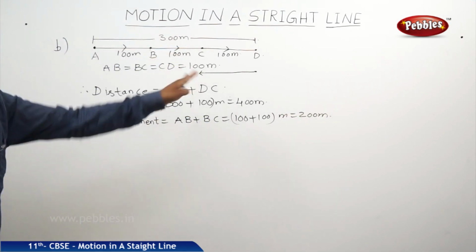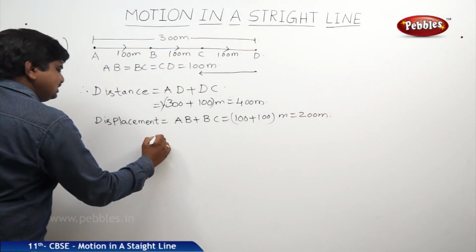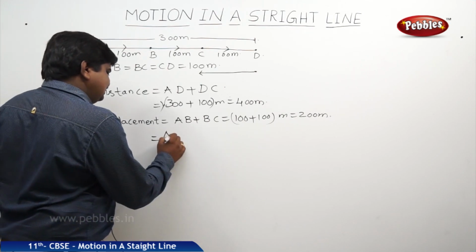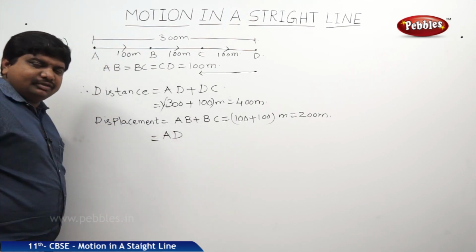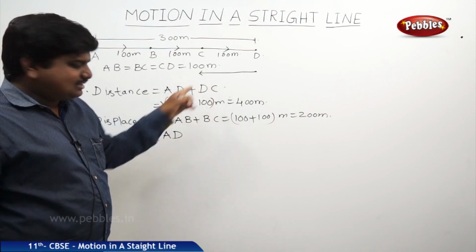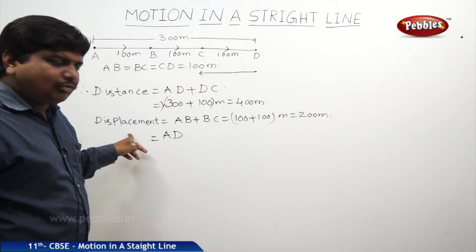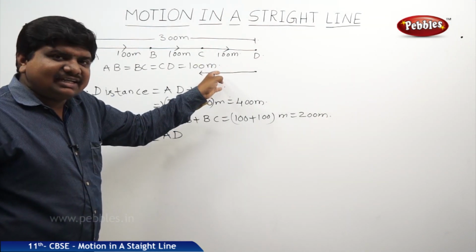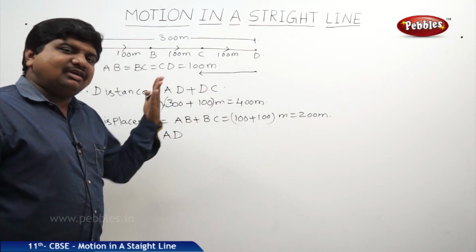In another way we can prove the same. Displacement is equal to, initially AD is the path. Because displacement is a vector physical quantity, once it changes the direction of motion, we should represent it with the opposite sign.